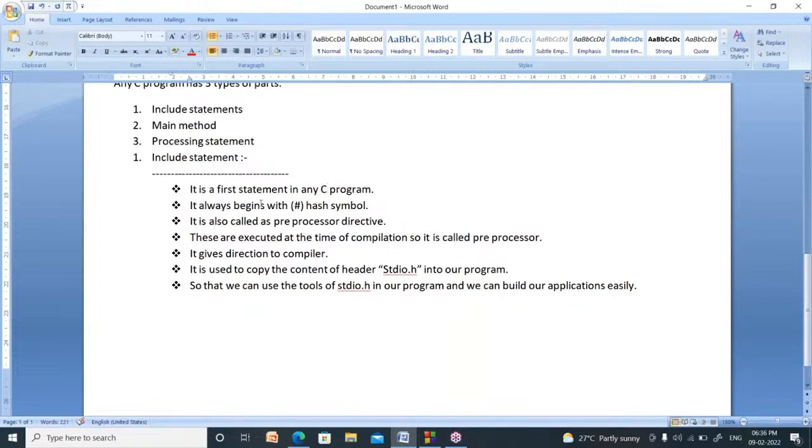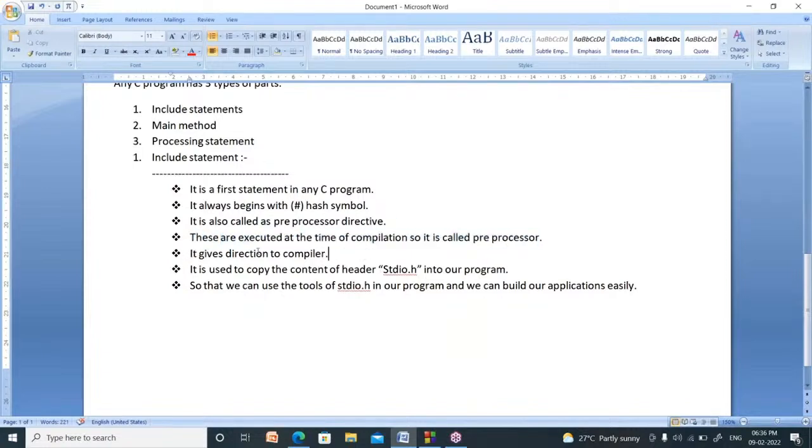It always begins with which symbol? A hash symbol. It is also called a preprocessor directive. There is another name for the include statement, that is, preprocessor directive. What is the meaning of preprocessor? This statement will be executed at the time of compilation, not at the time of program running. So it is called a preprocessor, right?